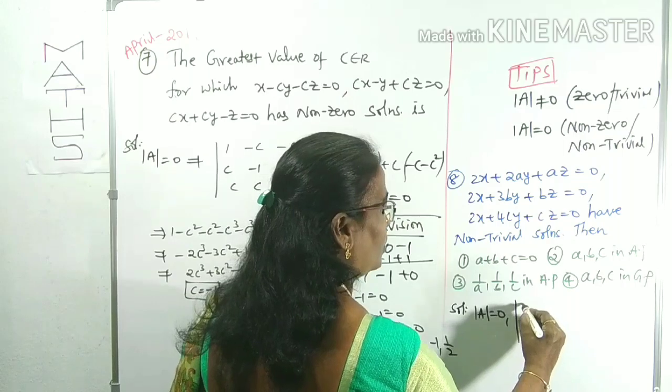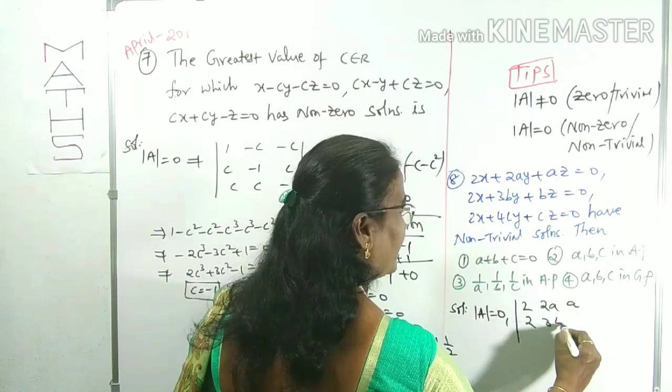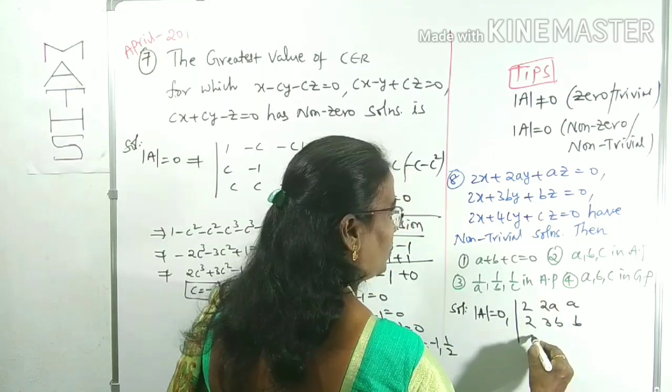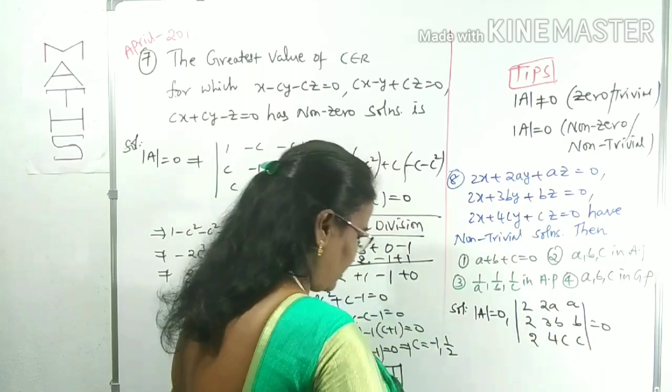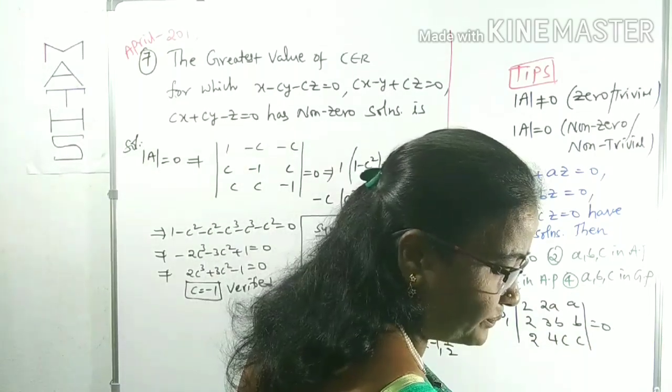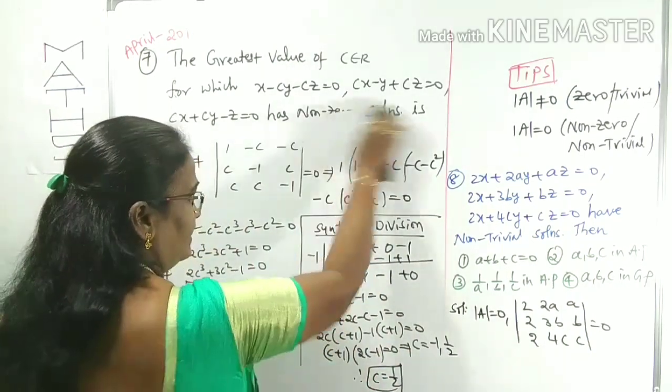The determinant with rows 2, 2A, 2; 3B, B; 2, 4C, C equals 0. I will expand here, this is better. Is it clear?